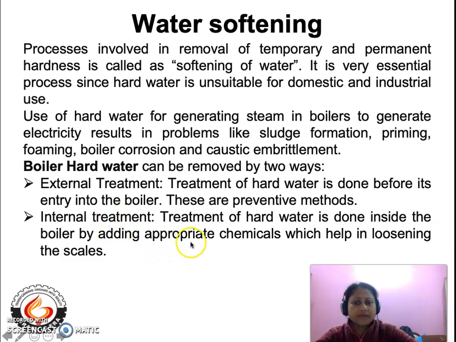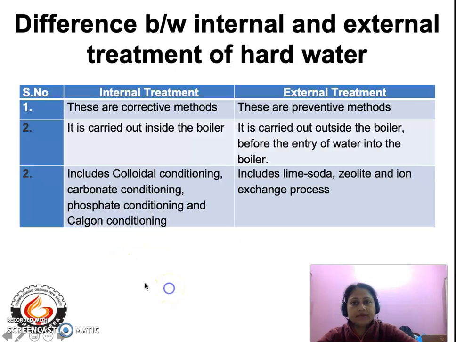So, we add appropriate chemicals inside the boiler which help in loosening the scales and sludges that are tightly bound to the inner walls of the boiler. So the boiler hard water can be removed in two ways: one is external treatment, another is internal treatment. Now let us see what are the major differences between the external treatment and the internal treatment.